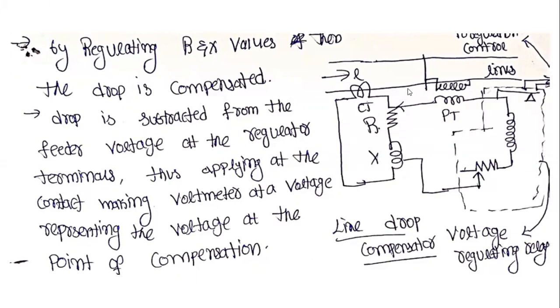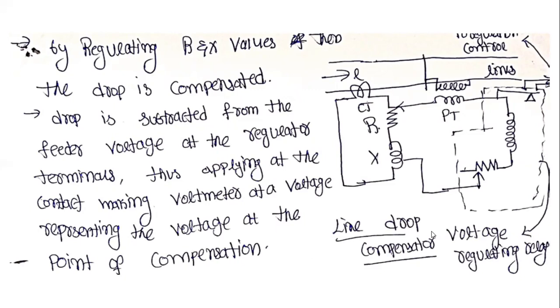Therefore, the drop is subtracted from the feeder voltage at the regulating terminals, then applied to the contact making voltmeter at a voltage representing the point of compensation. This is the balanced beam condition of the voltage controller. By using this voltage controller balanced beam, we easily control and reduce the drop, and thereby easily compensate the voltage drop in the case of a transmission line.